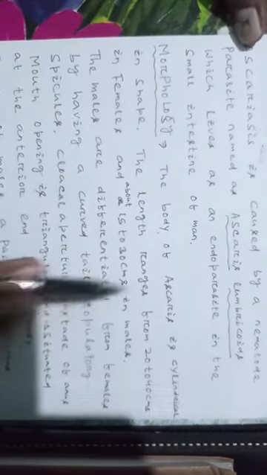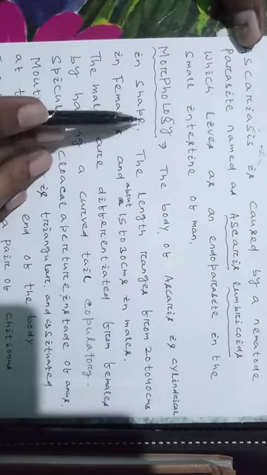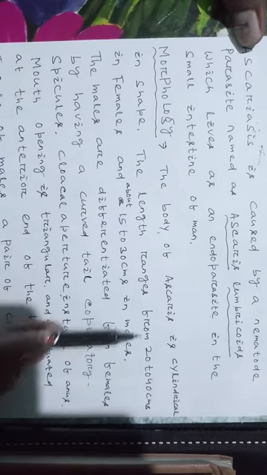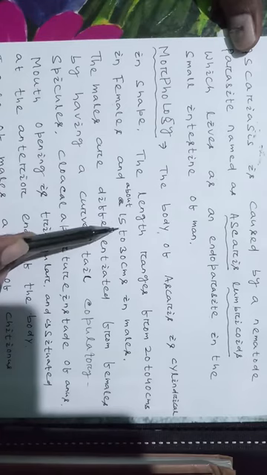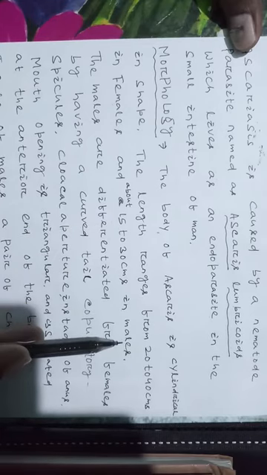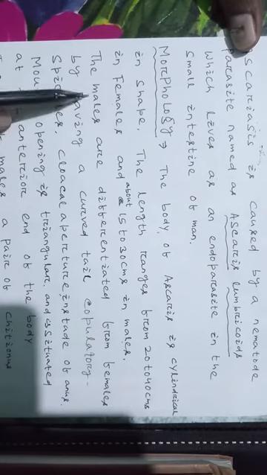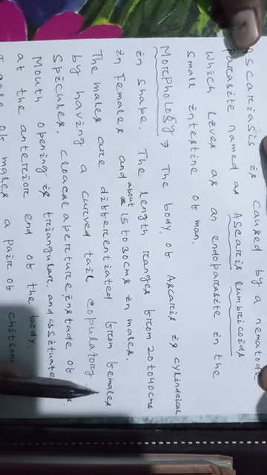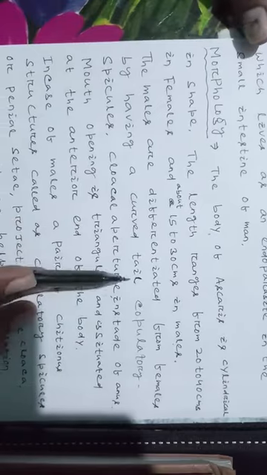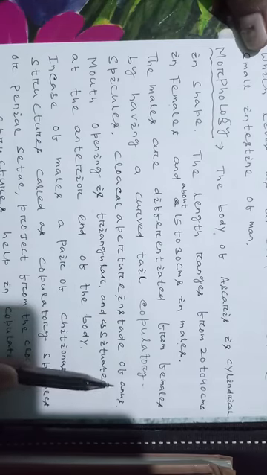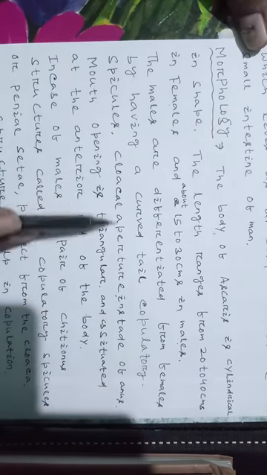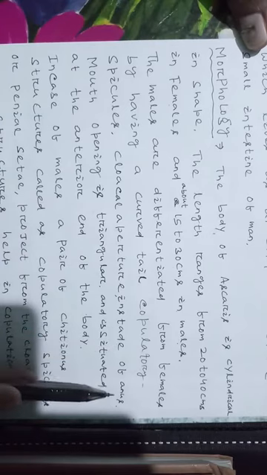Morphology. The body of Ascaris is cylindrical in shape. The length ranges from 20 to 40 centimeters in females and about 15 to 30 centimeters in males. That means the females are longer than the males. The males are differentiated from the females by having a curved tail, copulatory spicules, and a cloacal aperture instead of an anus.